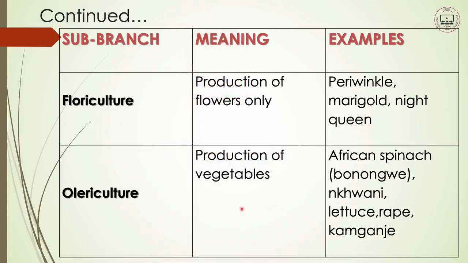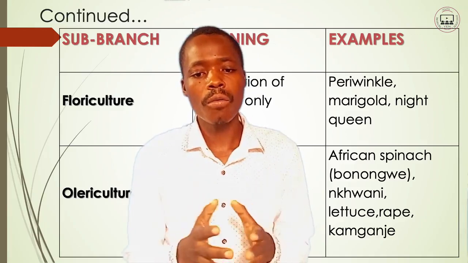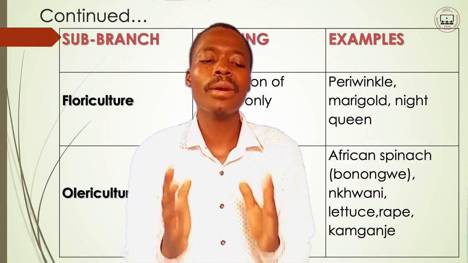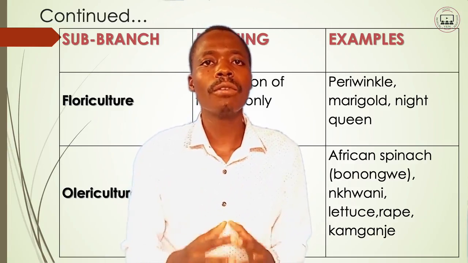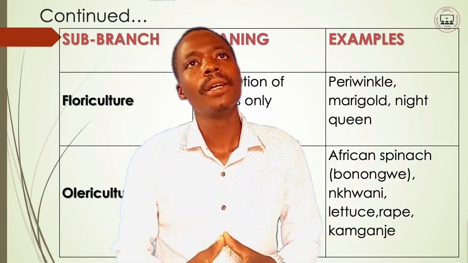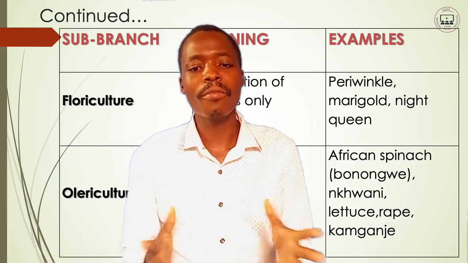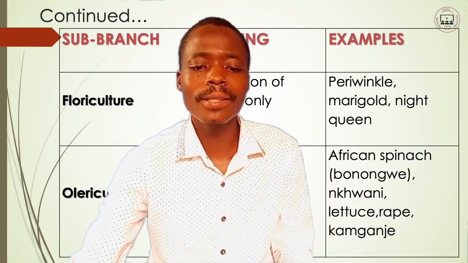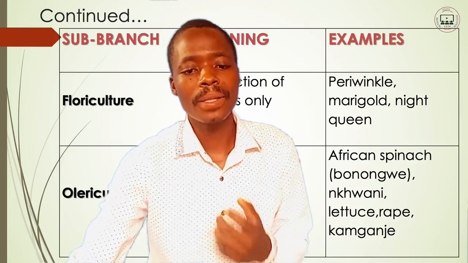We have also another sub-branch, olericulture. Olericulture means the production of vegetables. So when farmers are producing vegetables, they are practicing olericulture. Vegetables can be planted in our home yards as a garden, so we are doing olericulture. We have these as examples of such vegetables.